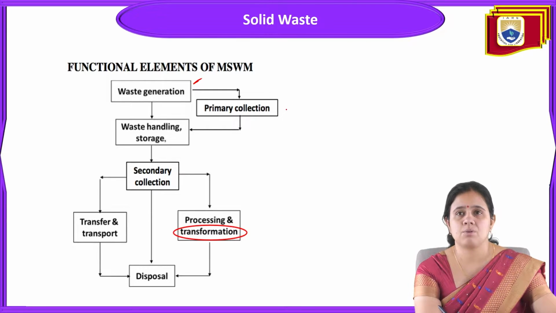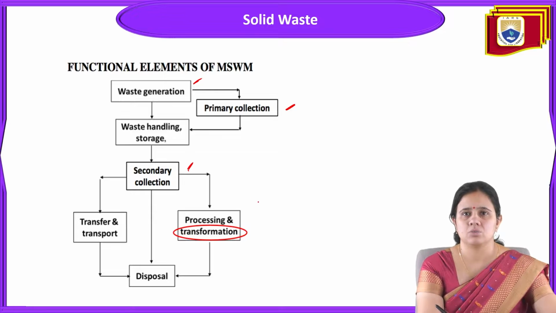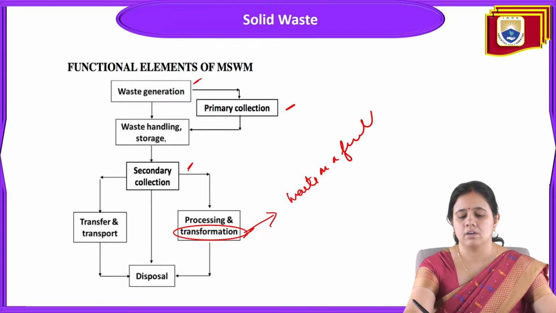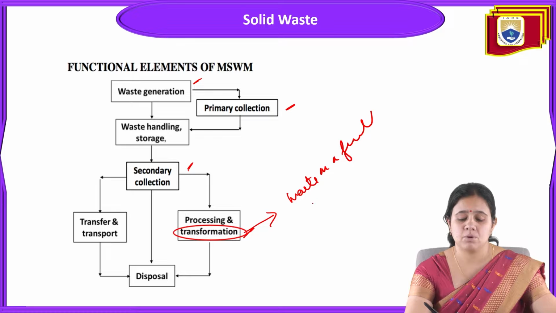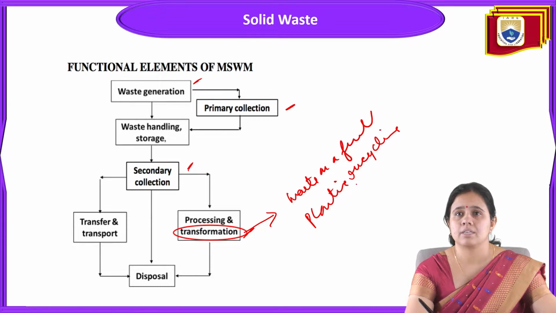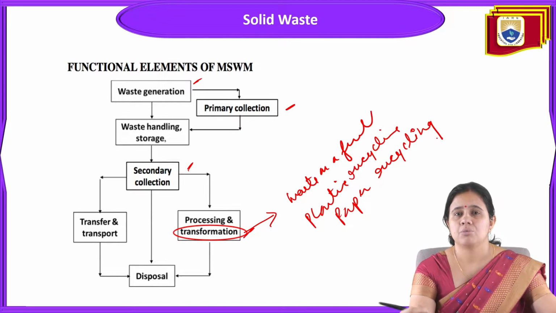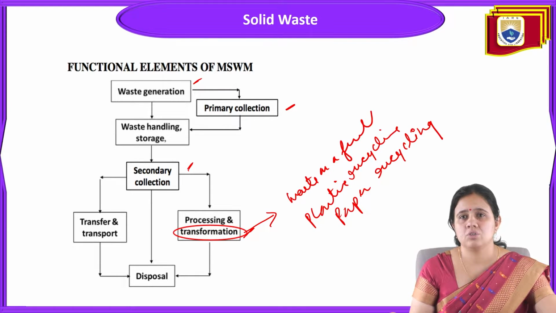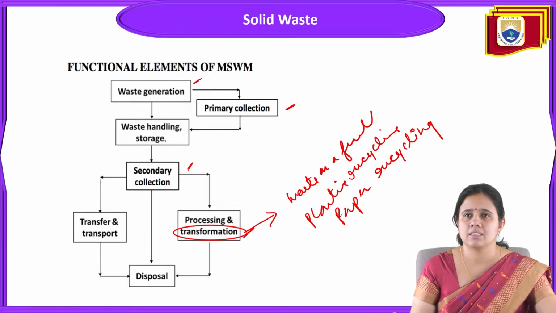As we have discussed the primary collection method and secondary collection method, after secondary collection, processing and transformation take place. In the transformation process, today I will discuss waste as a fuel. In previous classes, I discussed plastic recycling and paper recycling. All these are related to the processing and transformation of waste, because these are dry matter, and these are the composition and uses, conversion of dry matter. And next is waste as a fuel.